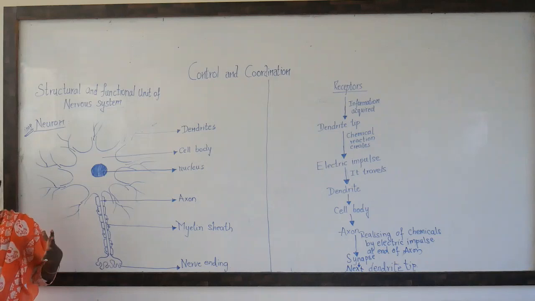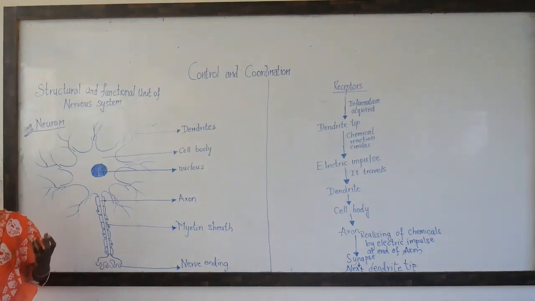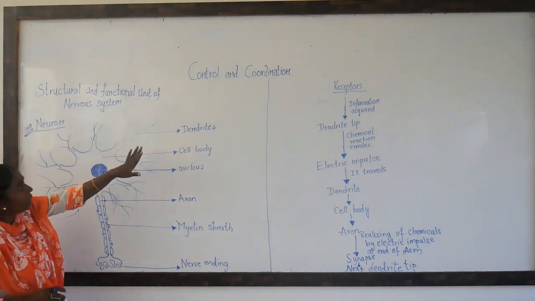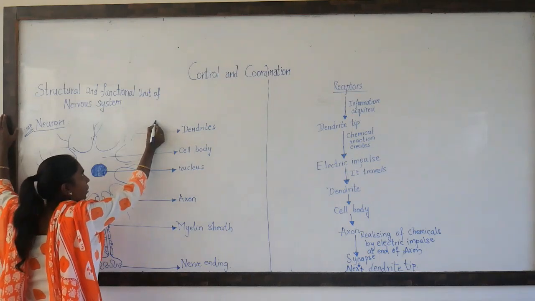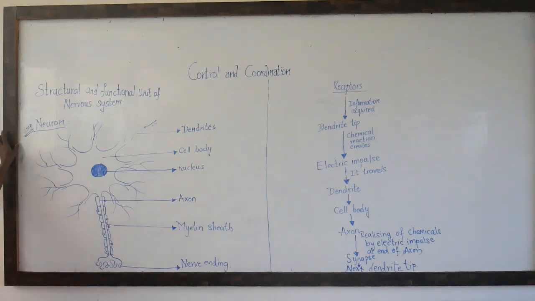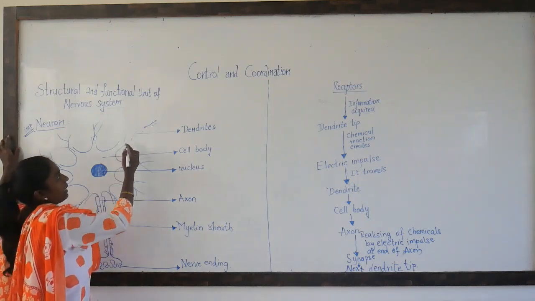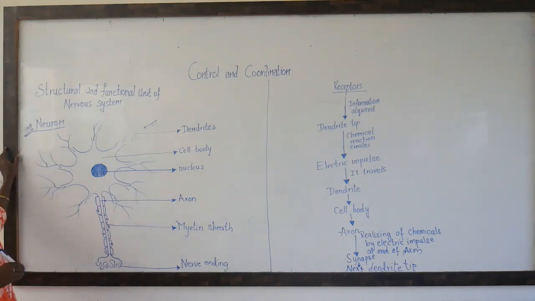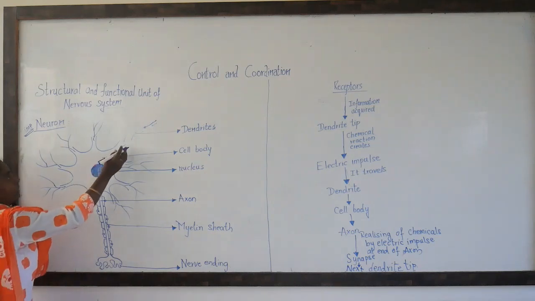As I said, the dendrite helps in acquiring the information, that is, it takes the information. Now after taking the information, first it receives the information. The moment the information comes here, chemical reactions take place. The message comes in the form of chemicals, right? Now, because of these chemical reactions, the information is changed into electric impulse. You know what is electric, right? So the chemicals change the information into electric impulse at this point.